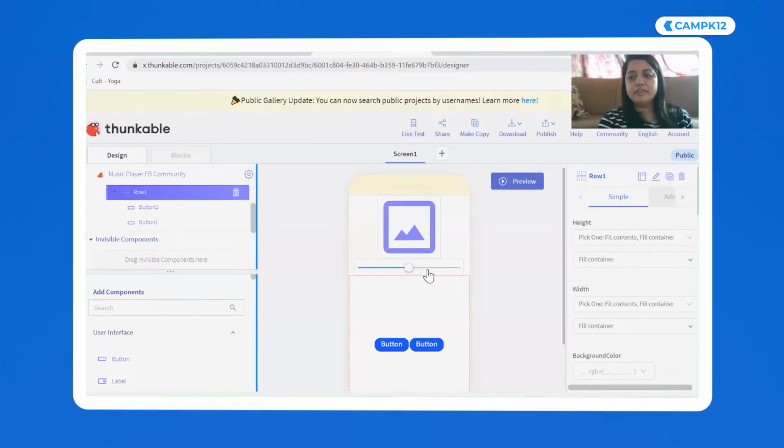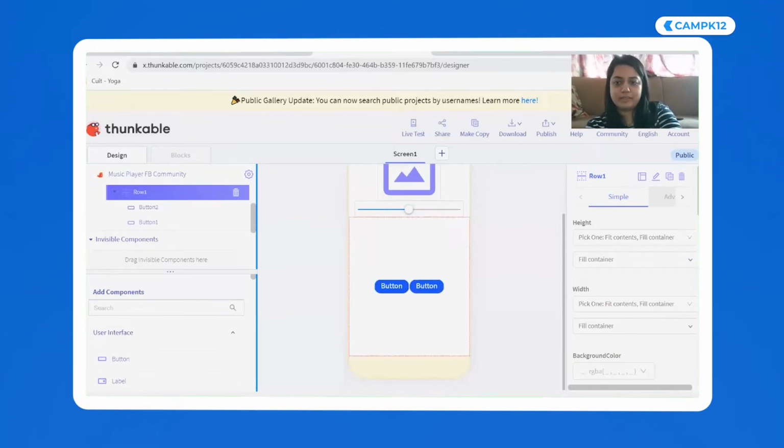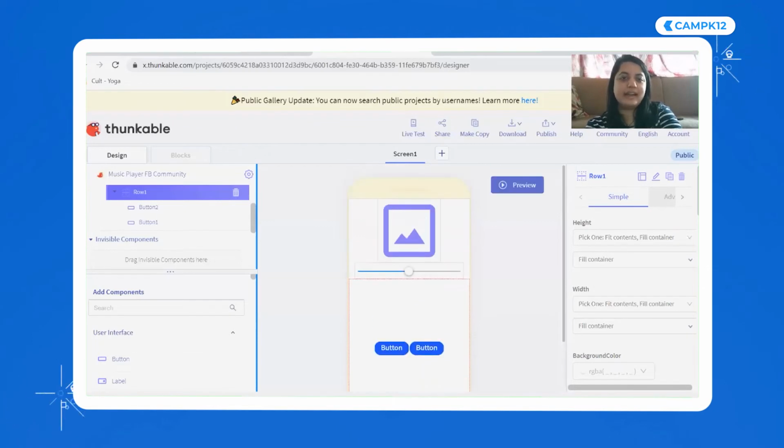And anyone else? Himan K, would you like to tell me what was the final thing that I added? You added a slider. Yes, I added a slider. And what's the purpose of that slider? It's for volume control. You have to control the volume. Correct. Thank you so much.